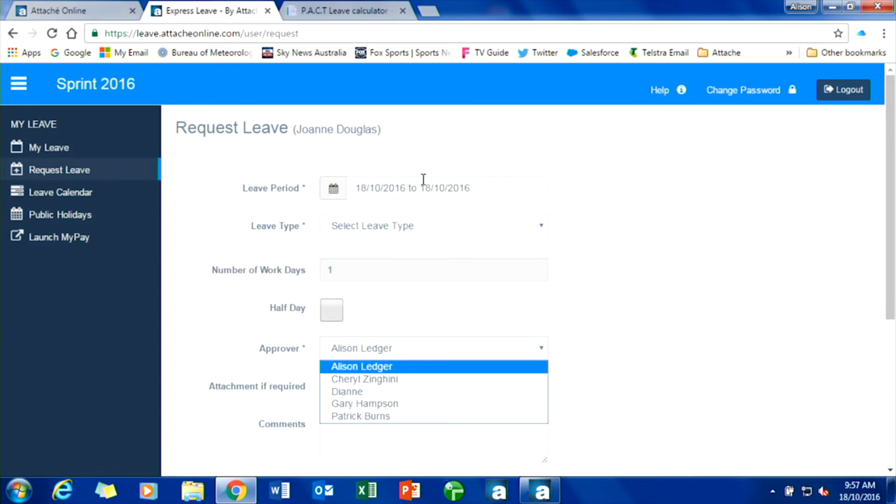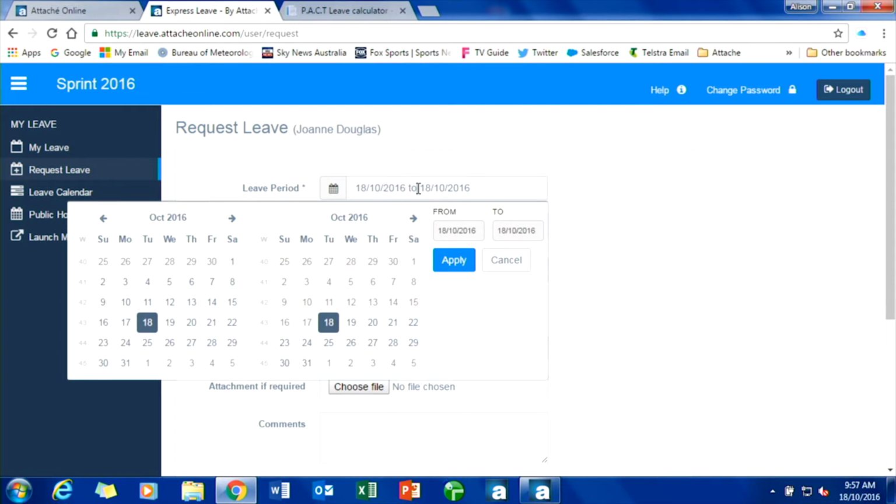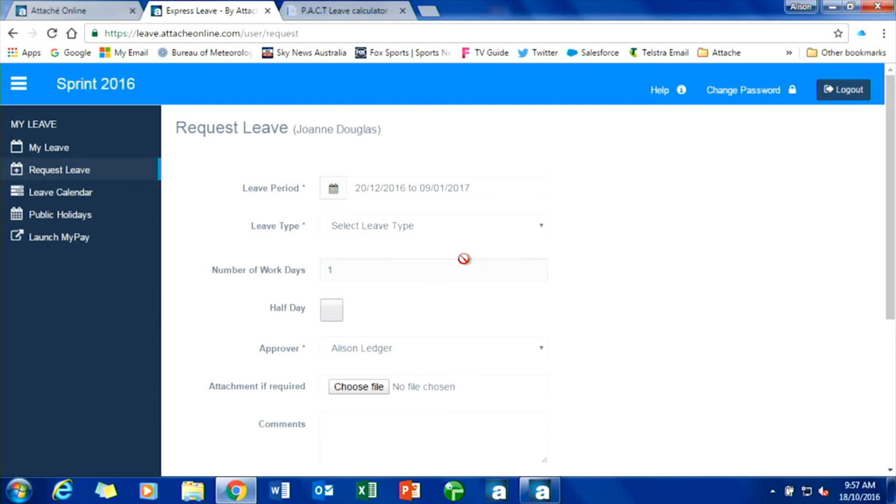So I can come in here and I can enter in, just by clicking on the leave period, the calendar pops up for me, so I can turn around now and say, well, I'm actually taking leave from the 20th of December and I won't be returning until the 9th of January. So I'm having quite a bit of leave, and I click apply.